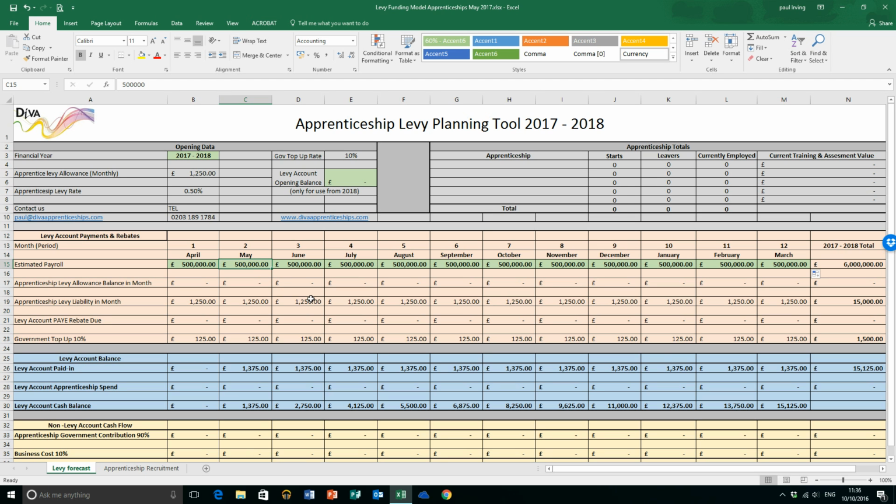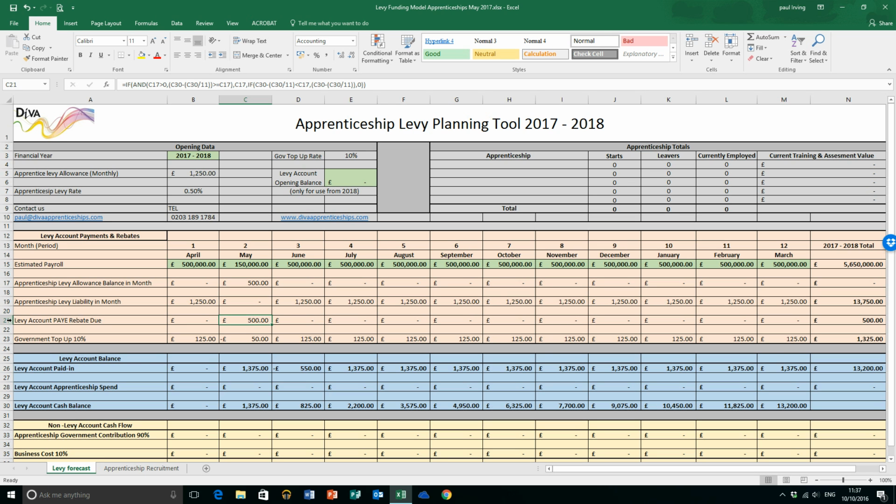But what if we don't have a nice, neat, flat payroll? What if it fluctuates? So to demonstrate that, I'm just going to give quite an extreme example. Imagine our payroll in April was 500,000, but in May we're estimating that it's actually going to fall to 150,000. What happens then is, as you can see, there's £500 worth of levy allowance that is unused. The reason for that is that you've 0.5% of 150,000, which is £750. Take that away from the £1,250 allowance that you're given every month, gives you an unused allowance of £500.